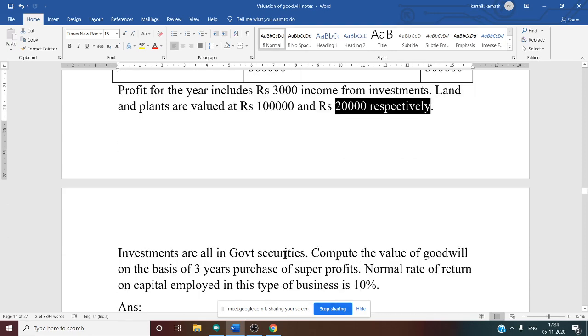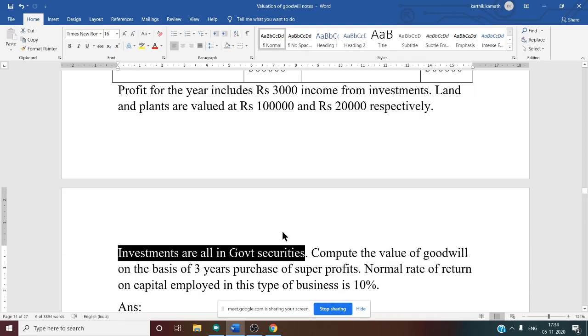Next, investments are all in government securities. So now it is very clear.